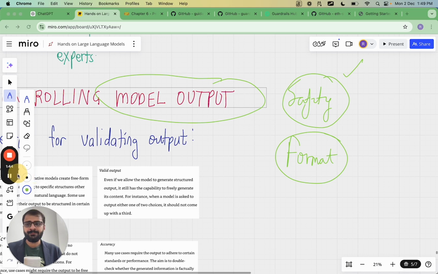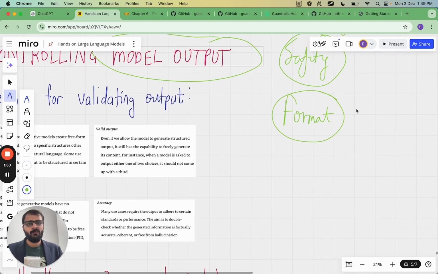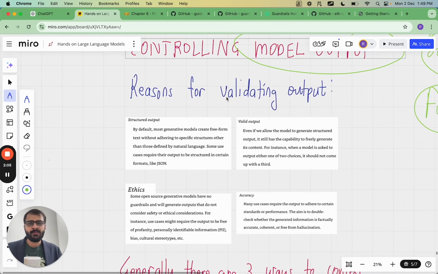That's number one. And the number two, which is the second point we are going to see today, is what about the formatting itself? If we want the answers to be in a specific format, what if ChatGPT or large language models are not adhering to that format? How can we control the model output to what we exactly want?